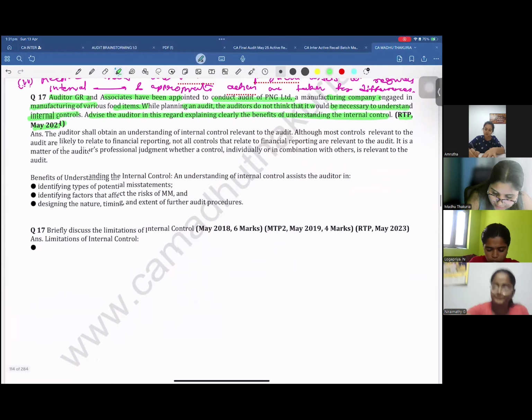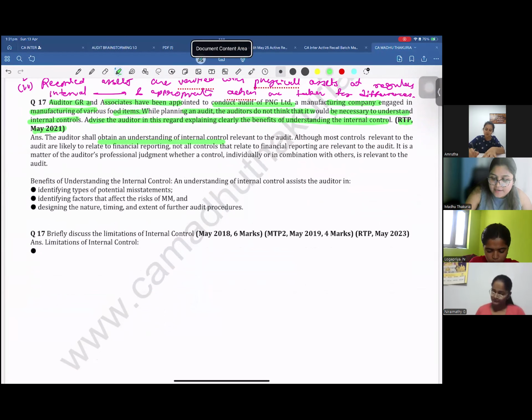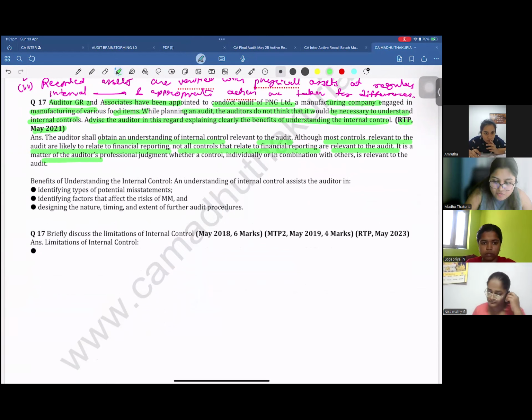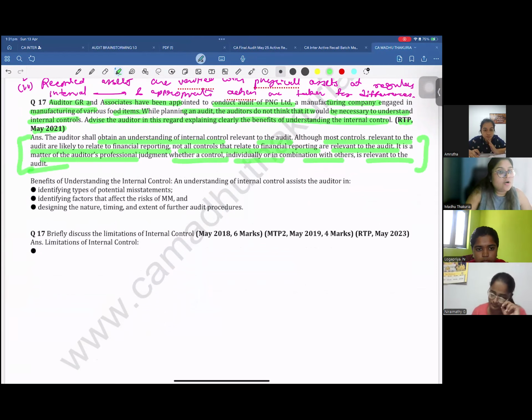The auditor shall understand the internal controls relevant to audit. Although most controls relevant to the audit are likely to relate to financial reporting, not all controls that relate to financial reporting are relevant to the audit. It is a matter of the auditor's professional judgment whether a control, individually or in combination, is relevant to the audit. This is given just as a context. You don't have to memorize it as it is. In context, you can give based on your own knowledge, but the benefits are these three.